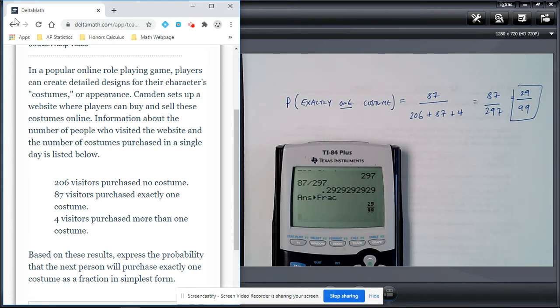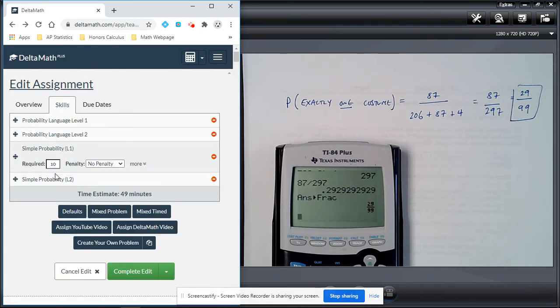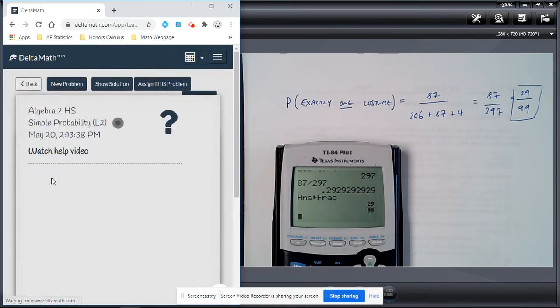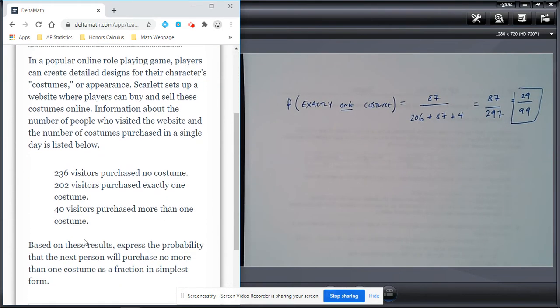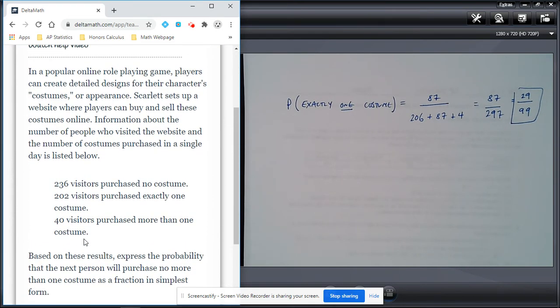Okay, let's have a look at one more example. All right, let's look at some simple probability level 2. So it looks very similar in the setup that we just had. Same thing, we've got some costumes going on here. Apparently Delta Math really likes role play. So we got 236 visitors purchased no costume, 202 visitors purchased exactly one, and 40 purchased more than one. So based on the results, express the probability that the next person will purchase no more than one costume.